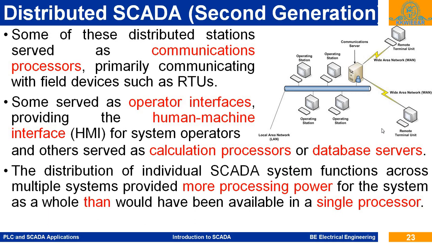So by distributing the work with the help of LAN, the overall processing capacity of this system is increased, and they can communicate with the remote terminal unit so that there is no delay in the real-time system.